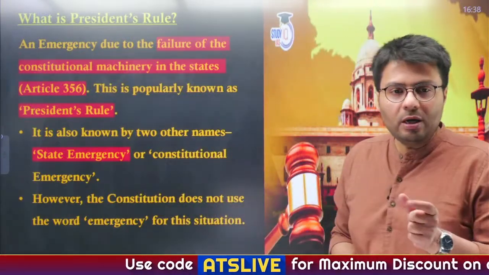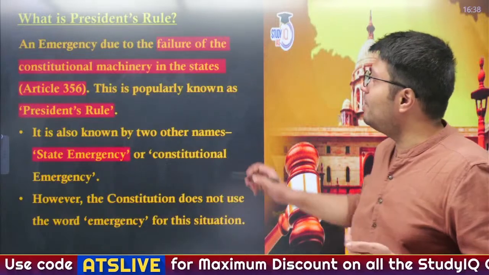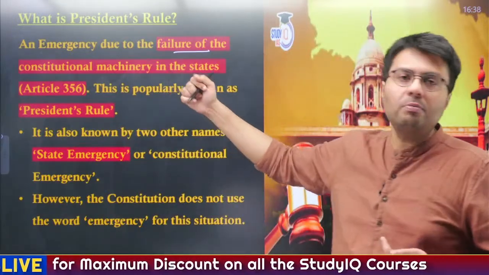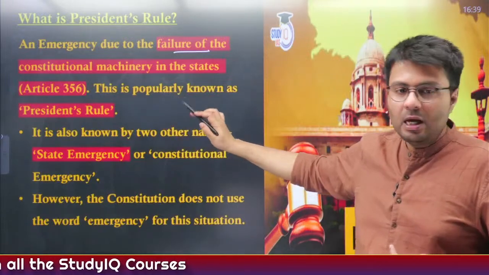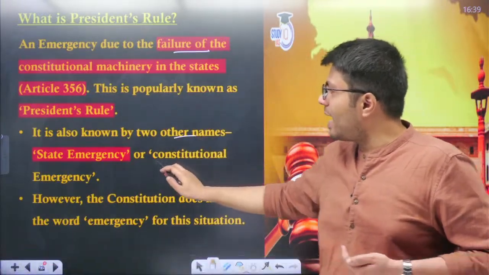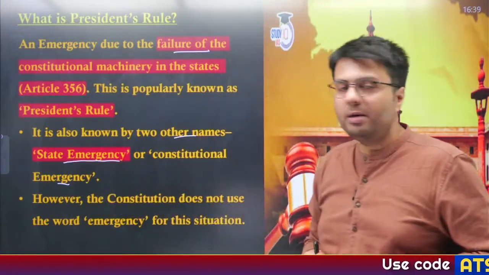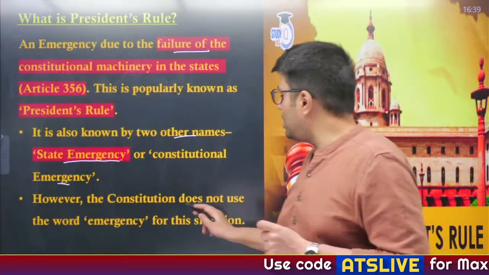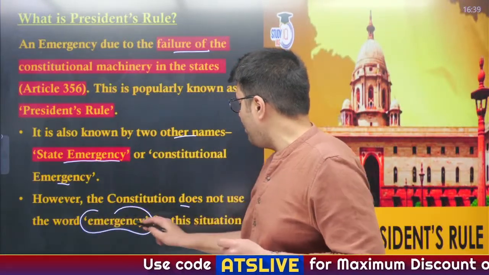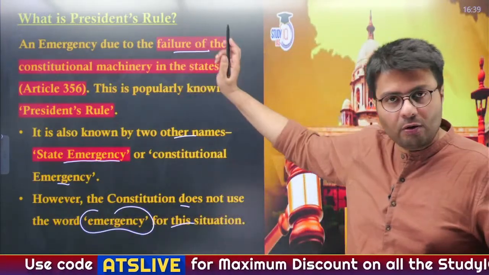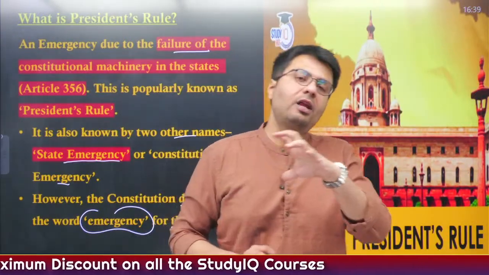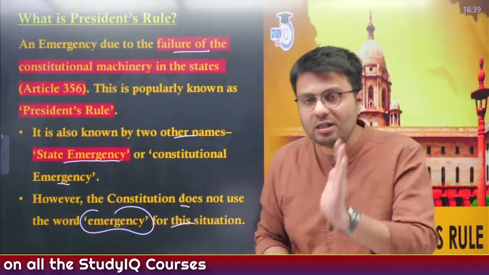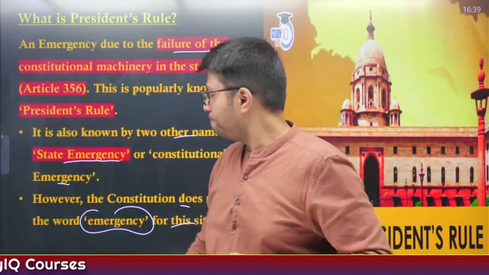President's Rule is a form of state-related emergency, which means there is a failure of constitutional machinery in the state, and it is more popularly known as President's Rule. It is also known by other names like state emergency and constitutional emergency. However, the Constitution does not use the word emergency for imposition of President's Rule, right? So, technically, if the question says that Article 356 mentions the word emergency, the answer would be incorrect.